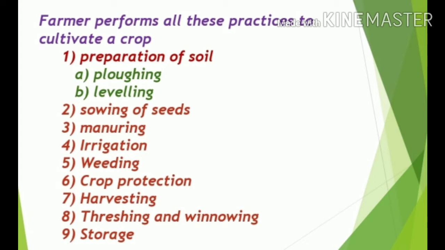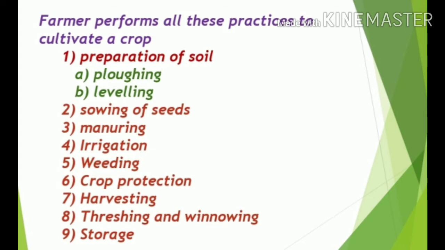First thing in agricultural practices, we have to do preparation of soil. It involves two steps, plowing and leveling. Second step is sowing of seeds. Then we have to manure the crops. After that, irrigation is the next step. Then weeding. Sixth step is crop protection and harvesting, threshing and winnowing, and the final step is storage. So these are all the steps involved in agricultural practices.